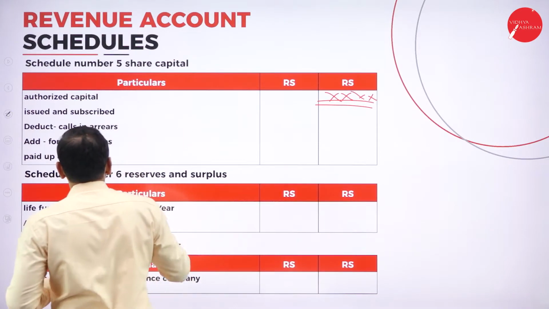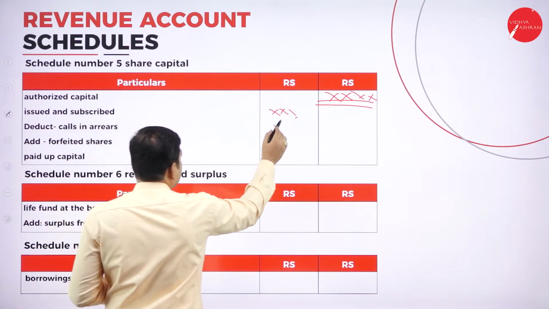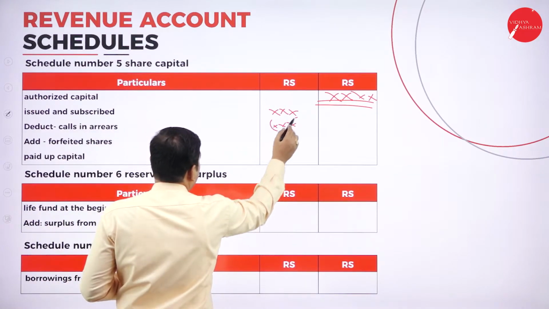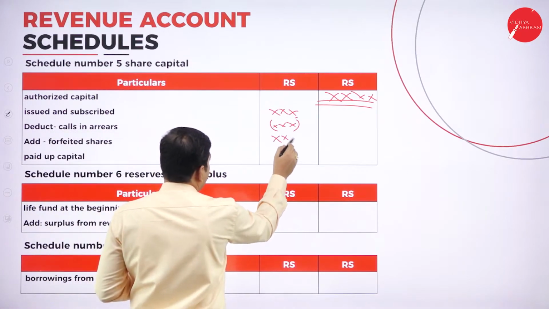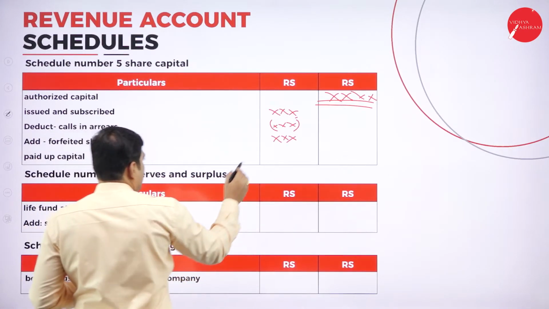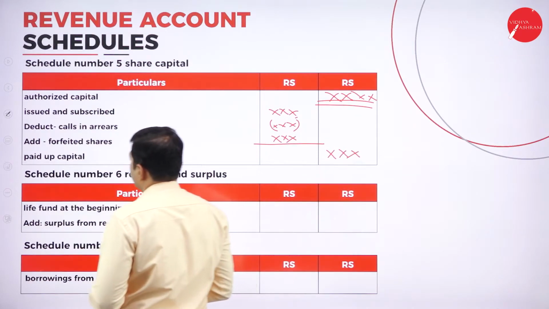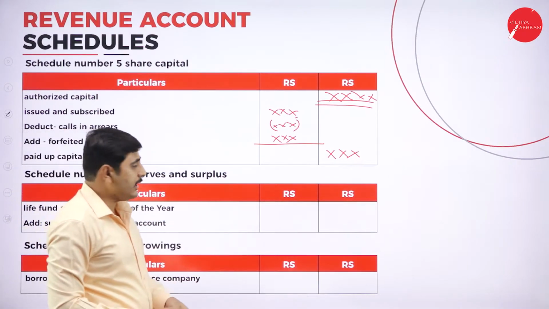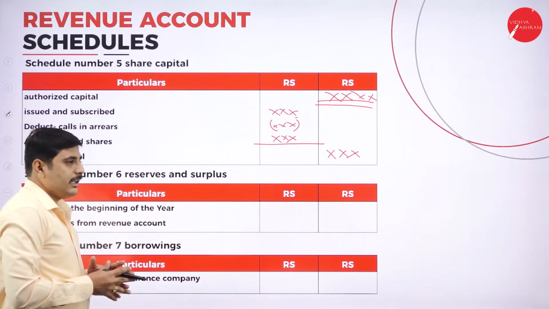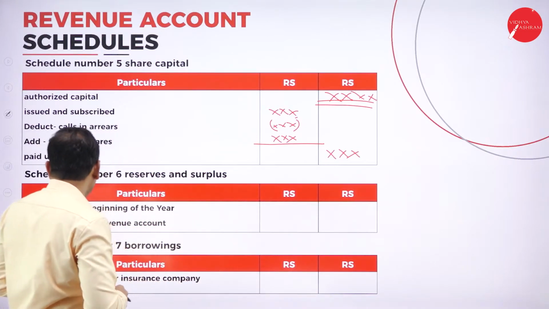Next one, issued and subscribed. For that, deduct any calls in arrears. Again, add forfeited shares if given. So whatever amount you get, that is the paid up capital. So total issued and subscribed, again deduct the calls in arrears and add the forfeited shares. Whatever amount you get is the paid up capital.